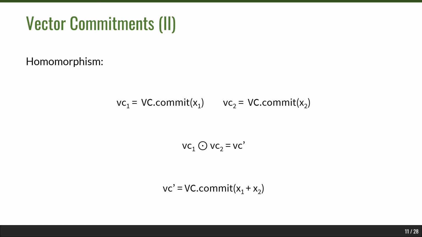Another property we guarantee with our vector commitment is that of additive homomorphism. So let's assume that we have two vectors x1 and x2, and we generate vector commitments to these vectors, so that's vc1 and vc2. With a homomorphic operation, we get another vector commitment, and this third commitment is a commitment to the vector we receive as the result of combining x1 and x2.